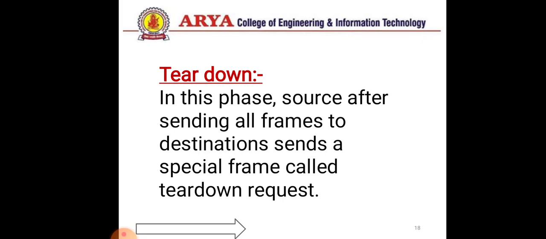In this phase, after sending all frames to the destination, the source sends a special frame called the tear down request, and the destination responds with the tear down confirmation frame, and all switches delete the corresponding entry from their tables. Because the setup phase reserves a connection or network between a source and a receiver, this connection is torn down by the tear down phase after sending all the frames.